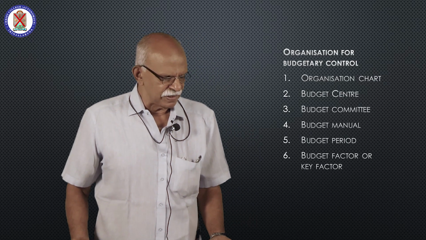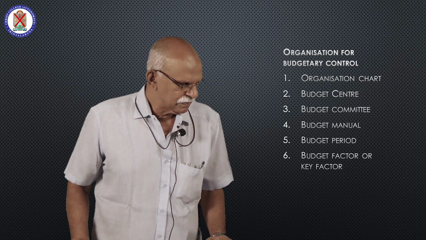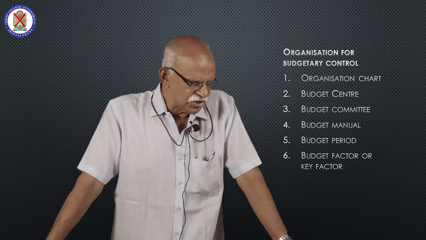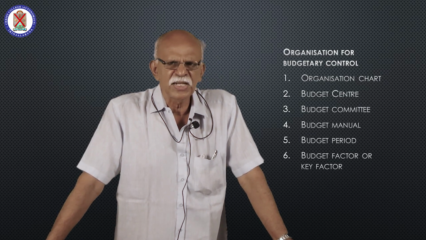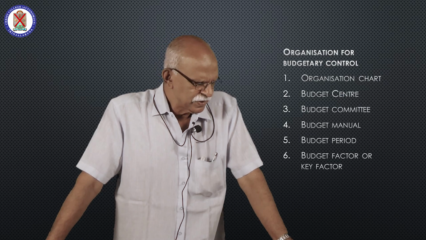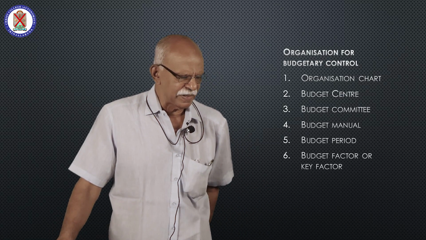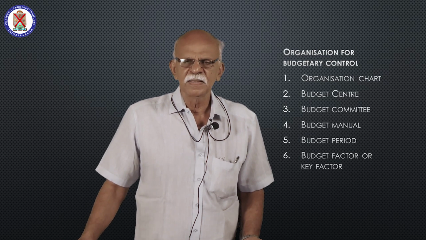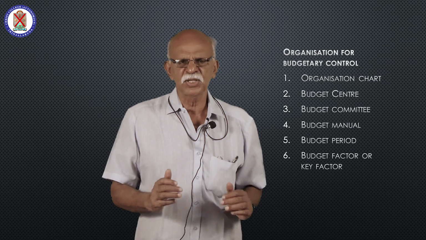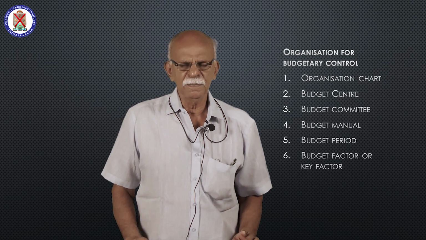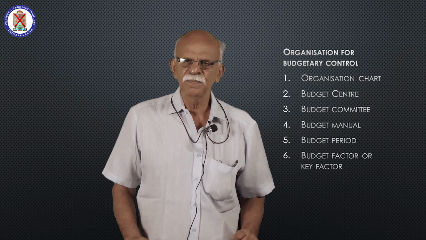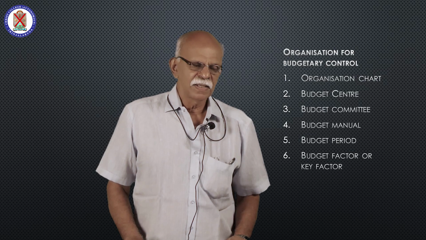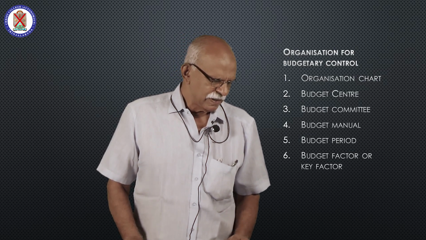Next is budget center. CIMA has defined budget center as a section of the organization for which separate budgets are prepared and control exercised. In an organization, there may be different sections. For example, production, sales, purchase, labor welfare, then cash. There are different sections.